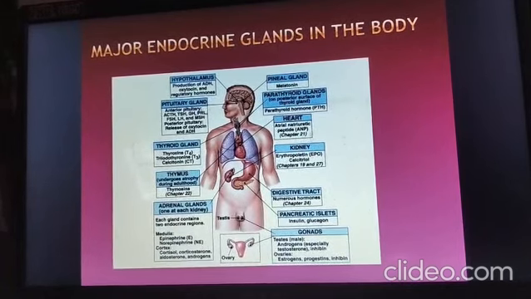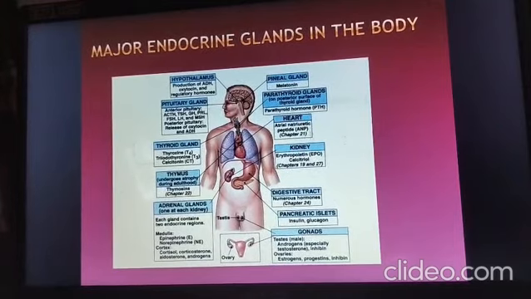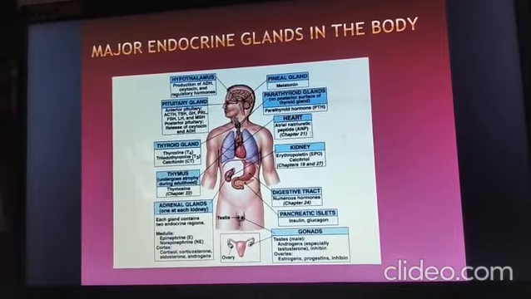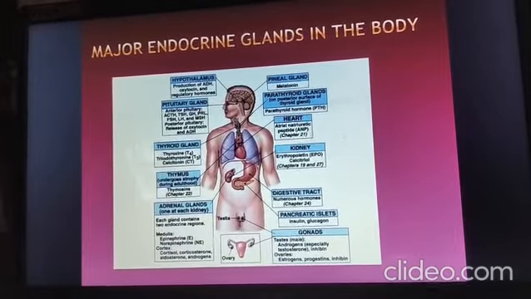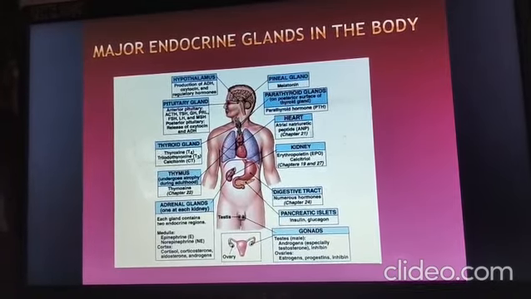It controls the thyroid hormone secretions from the thyroid gland. It also controls the thymosin secretions from the thymus gland. Pituitary gland secretions also control the secretions of epinephrine, norepinephrine from the adrenal gland. That's why the pituitary gland is known as the master gland.